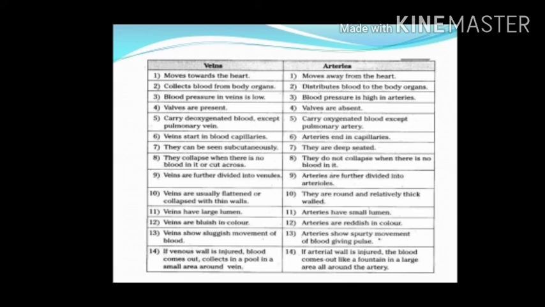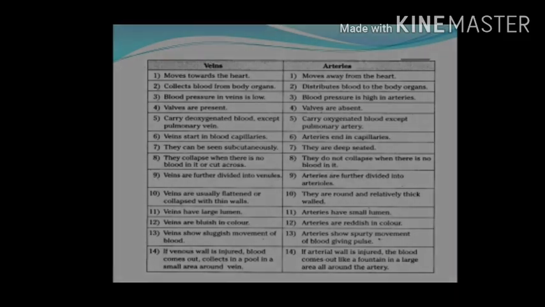If the venous wall is injured, blood comes out and collects in a pool in a small area around the vein. If the arterial wall is injured, the blood comes out like a fountain in a large area all around the artery.